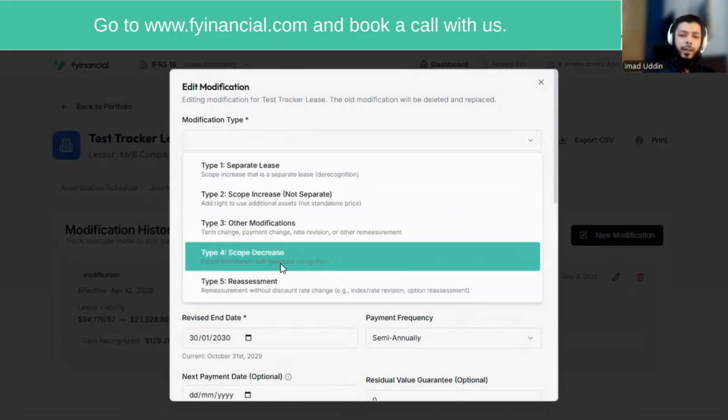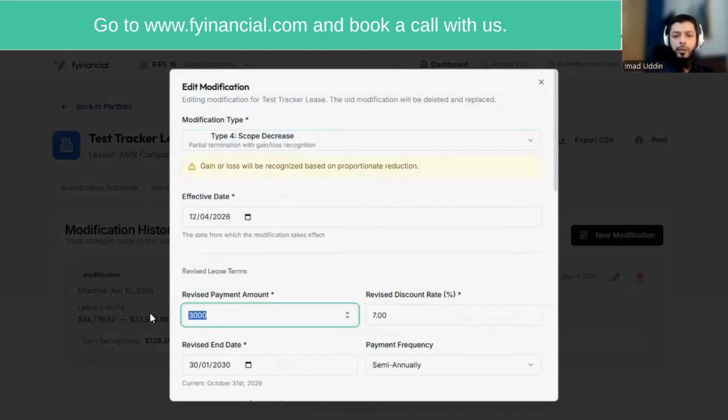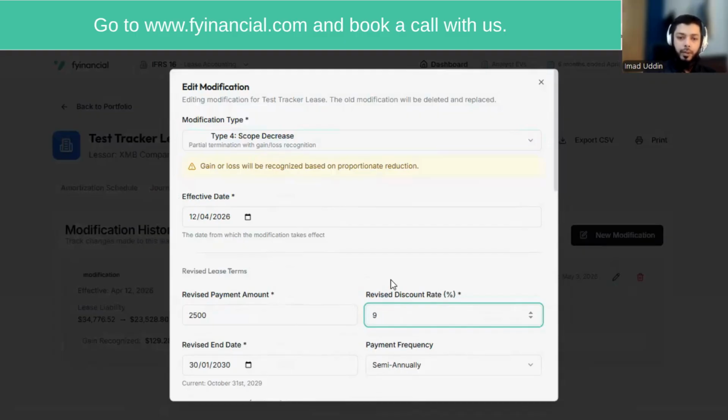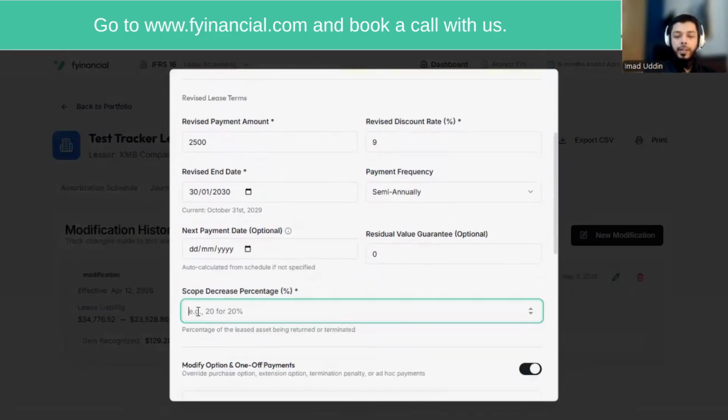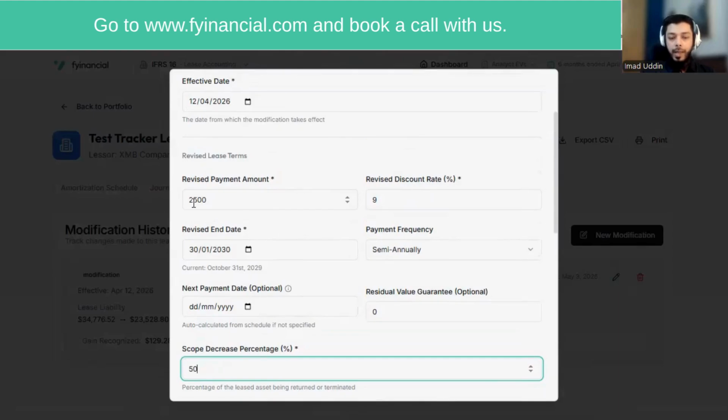So let's say we have a scope decrease modification, and originally our lease payments were 4,000 per period, and let's say the discount rate has changed now to 7%, 8% or 9%, and our lease, let's say the scope has decreased by 50%. So let's say your floor space was 1,000 square feet, now it reduced to 500 square feet. It was some asset, the asset has been reduced to half. So the scope has been reduced to half, and the payment has been reduced slightly more than half. So half of 4,000 would have been 2,000, it's now 2,500.